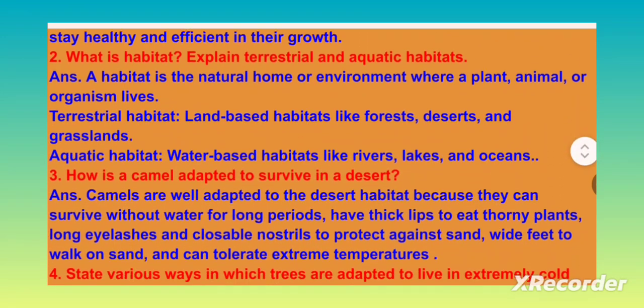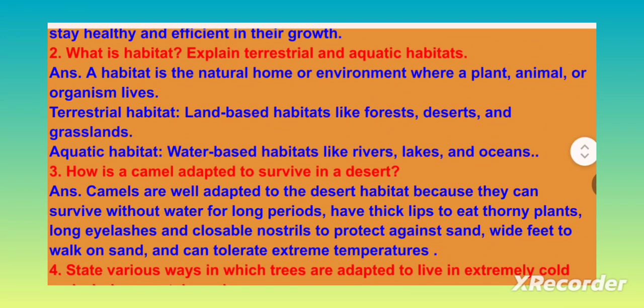What is habitat? Explain terrestrial and aquatic habitats. A habitat is the natural home or environment where a plant, animal, or organism lives. Terrestrial habitat: land-based habitats like forests, deserts, and grasslands. Aquatic habitat: water-based habitats like rivers, lakes, and oceans.